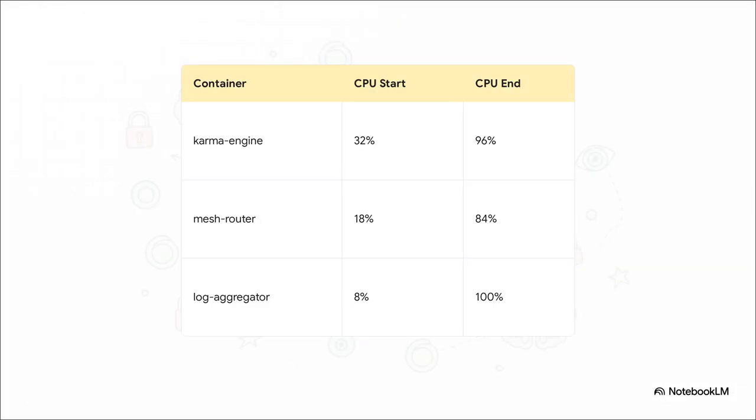Let's ground that abstract logic in some hard data. If we look at these specific container metrics, you can see the Karma Engine container starting at 32% CPU and just skyrocketing up to 96%. Meanwhile, memory jumps from 45% to 92%. So the AI queries Splunk, it sees this progressive resource exhaustion happening across multiple containers, like the mesh router and the log aggregator, and logically says, okay, this isn't a hack, this is just resource contention.